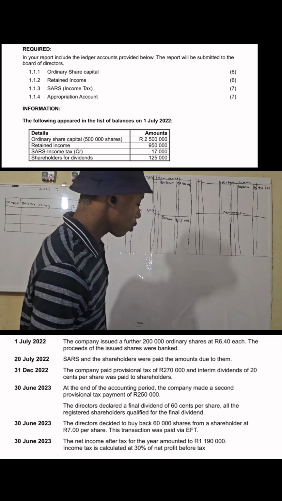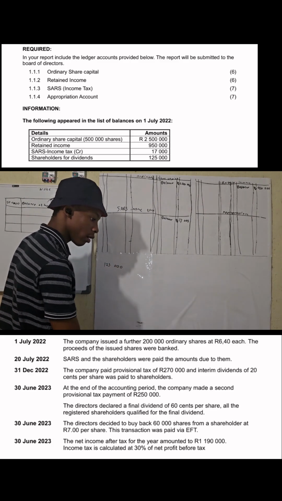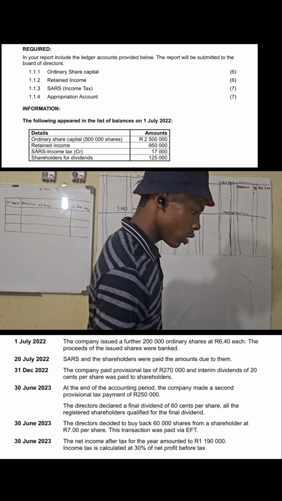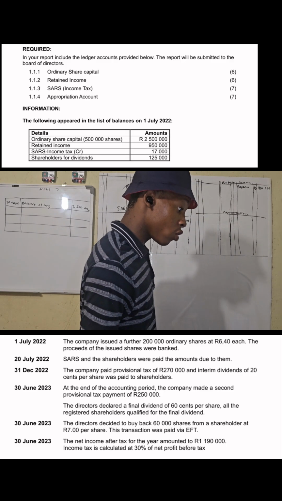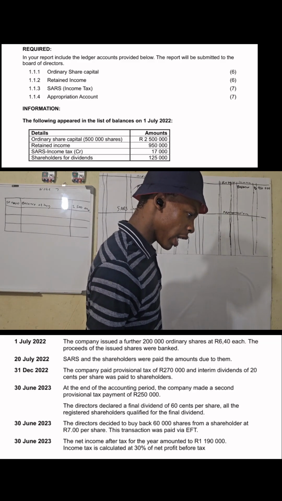I have shareholders for dividends of 125,000. On 1st July 2022, the beginning of the financial year, the company issued a further